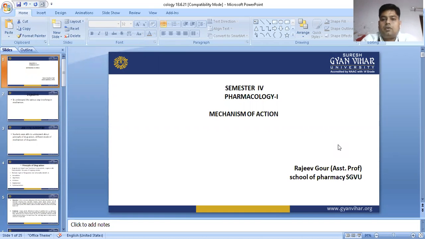Hello everyone. Today we are going to start a new chapter, mechanism of action. In yesterday's class we studied the theory of receptors and the types of receptors. Now we would like to see mechanism of action.